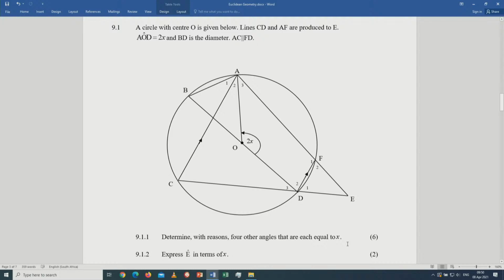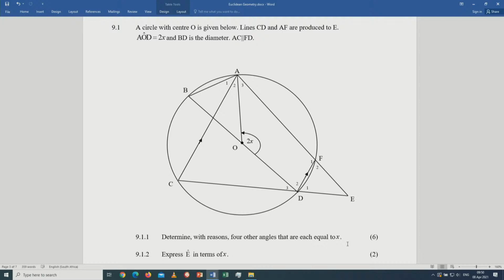This is more or less the type of questions that we should expect this coming Thursday. I need to make myself clear. I'm not saying these questions will be there, but I'm saying similar ones. First one, expect calculations like the previous activity that we just did, where one angle is 35 degrees, and you're expected to calculate the others. This one, I'm saying one angle can be given in terms of x, then you try and identify other angles equal to x. Answer is simple.